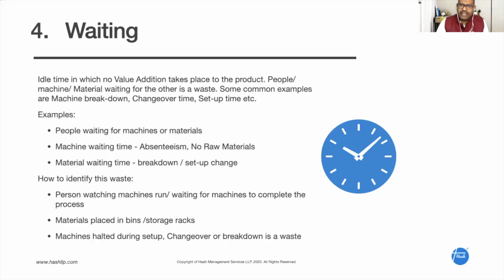This is also a waiting waste, because this manpower is just watching the machine running, right? So what companies do is they create a cell layout in such a way that a person loads the machine, closes the door, switches on the program, and then immediately goes to the next machine. They create the cell in such a way that the manpower is optimized for these 2 or 3 operations, right? So this is called waiting waste.